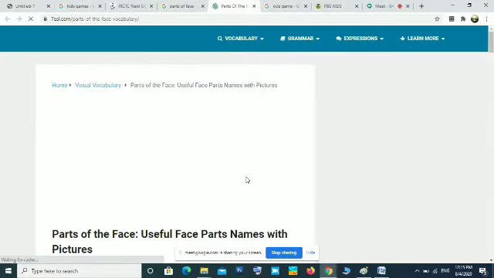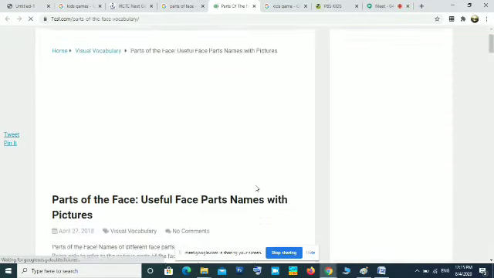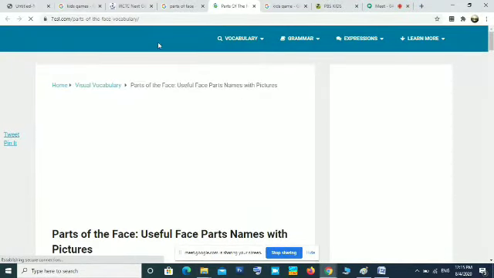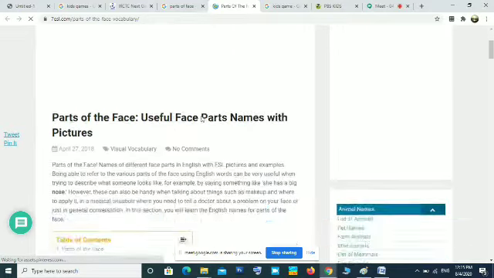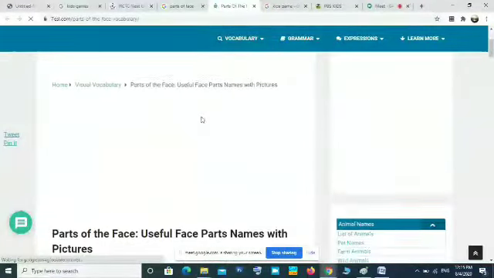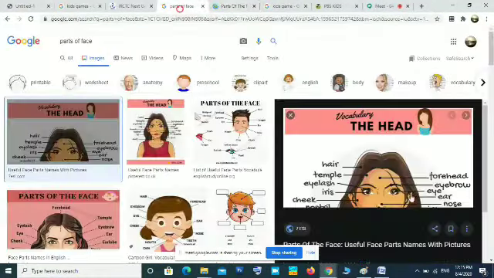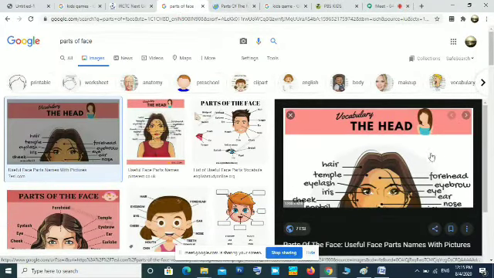Okay, one picture I am taking. On this right hand side you can see one picture. So here it is marked different places: hair, temple, forehead, eyebrow, eye, ear, nose, iris, cheek, eyelash.